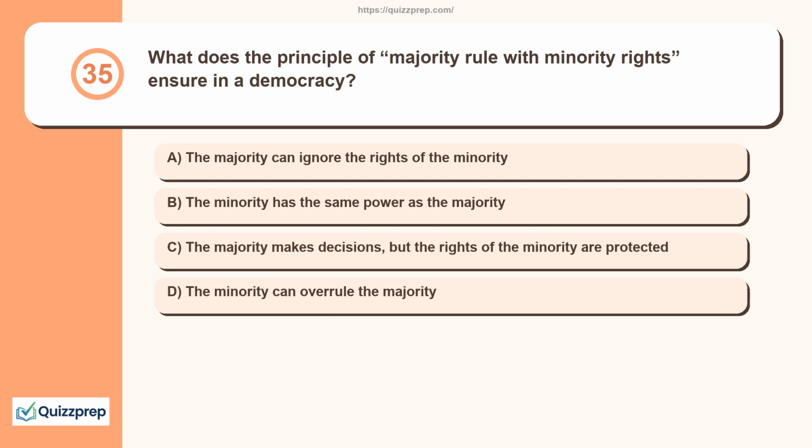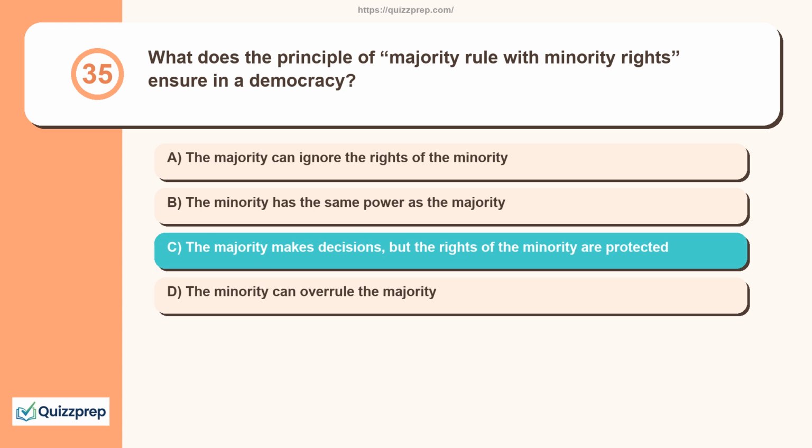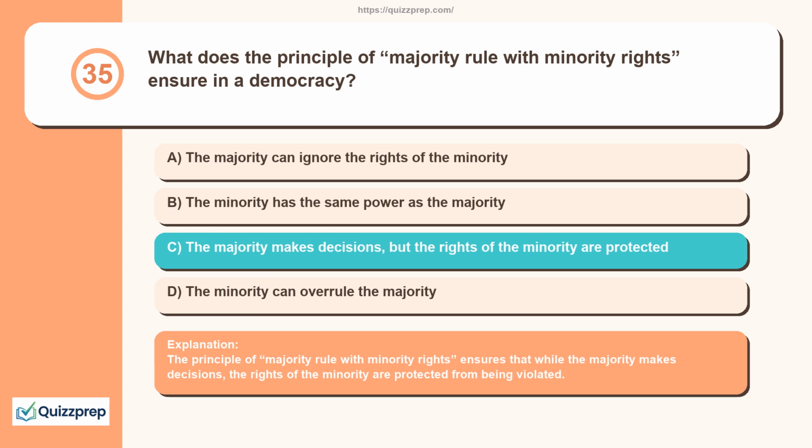Question 35. What does the principle of majority rule with minority rights ensure in a democracy? The majority can ignore the rights of the minority. The minority has the same power as the majority. The majority makes decisions, but the rights of the minority are protected. The minority can overrule the majority. The principle of majority rule with minority rights ensures that while the majority makes decisions, the rights of the minority are protected from being violated.